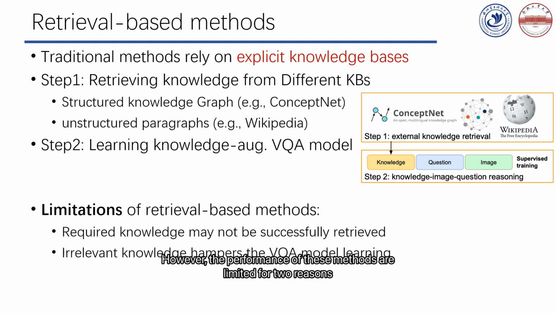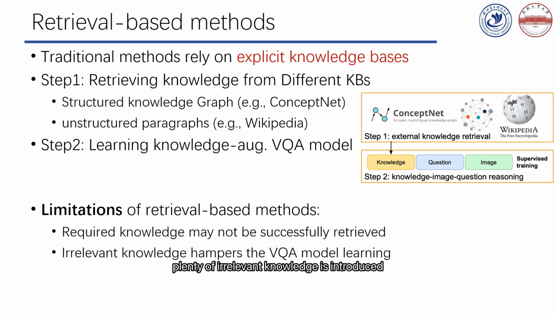However, the performance of this method is limited for two reasons. First, the required knowledge may not be successfully retrieved from the KBs. And second, even if the required knowledge is retrieved, plenty of irrelevant knowledge is introduced, which hampers the learning of the VQA models.